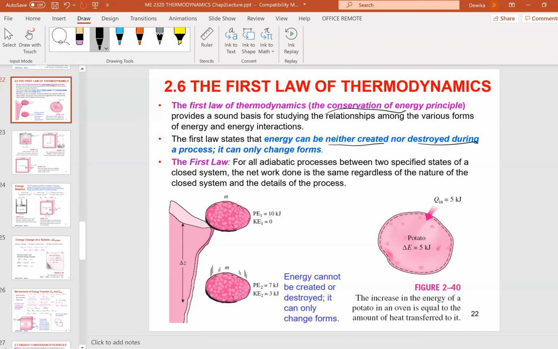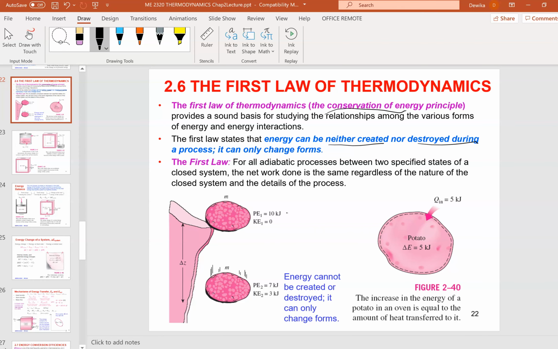So the first law states that for all adiabatic processes between two specified states of a closed system, the net work done is the same regardless of the nature of the closed system and the details of the process.